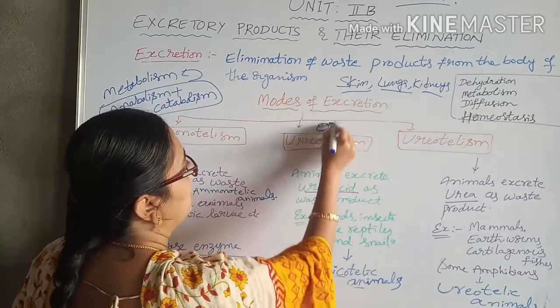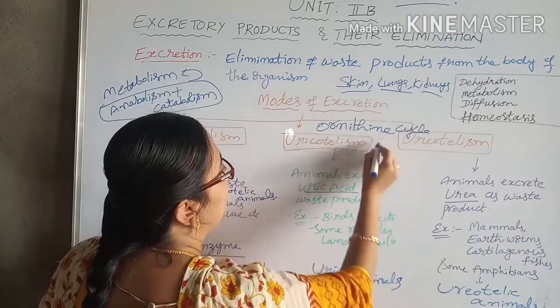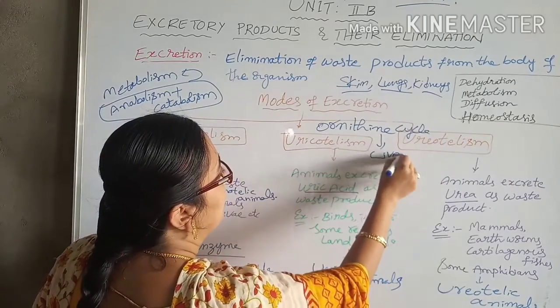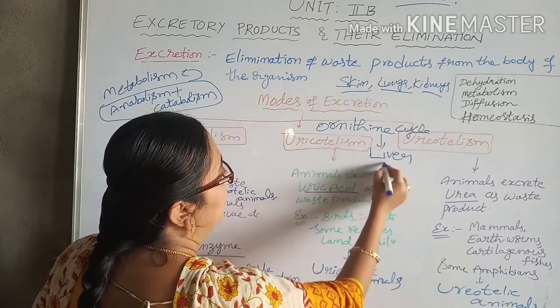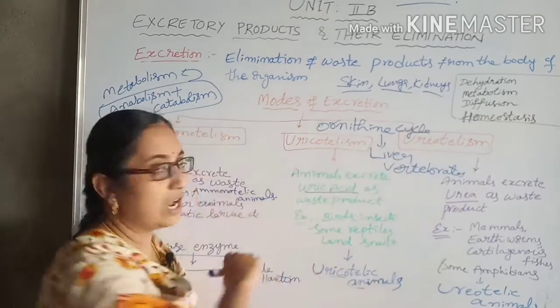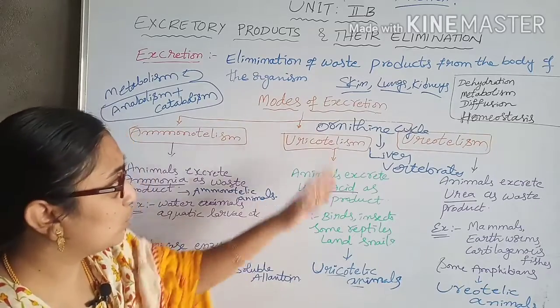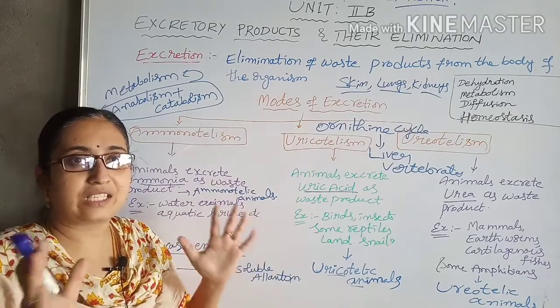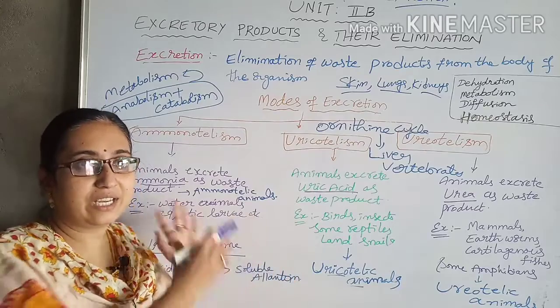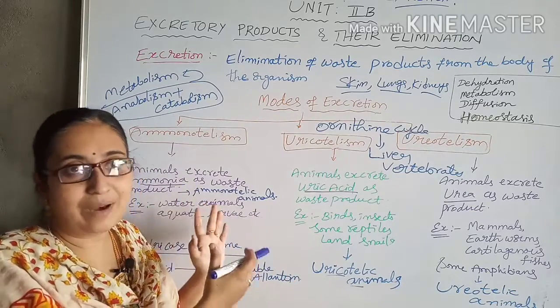This ornithine cycle takes place in the liver of vertebrates. The excretory product, the ammonia-containing impure blood, is sent to the liver.